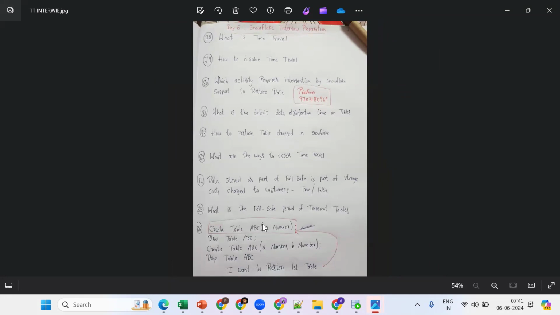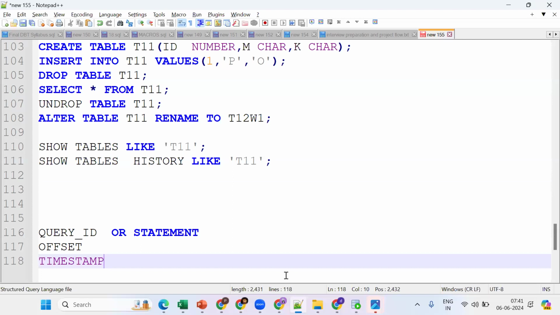Same thing with create table transient, and temporary tables as well. Create table ABC, then drop table ABC. How to find the historical tables? Show tables history. Now I want to restore this table. First we should undrop, or rename and undrop, and we can get it. Done. Got the point? So this is the way. Now, CDP. What is CDP?